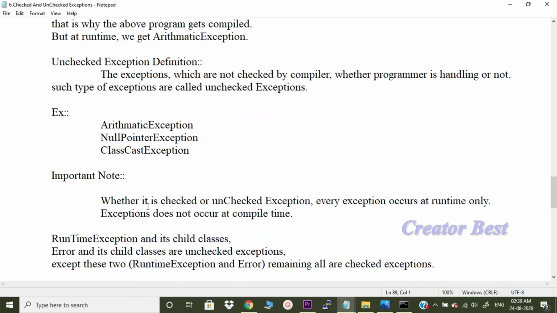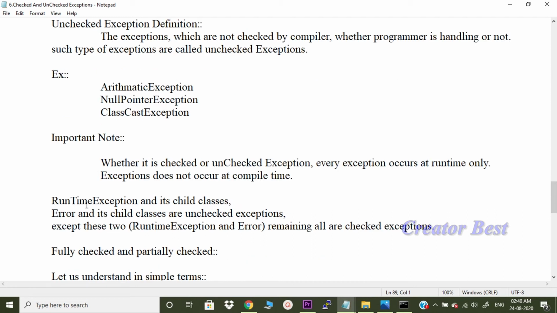Important note: whether it is a checked or unchecked exception, every exception occurs at runtime only. Exceptions do not occur at compile time. This is the important note everybody should remember. So RuntimeException and its child classes, Error and its child classes are unchecked exceptions. Except these two, RuntimeException and Error, all remaining ones are checked exceptions.